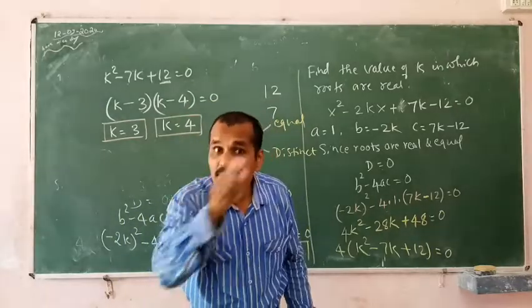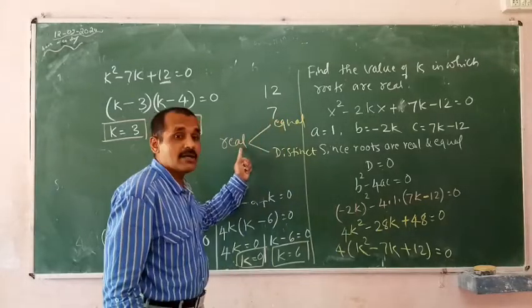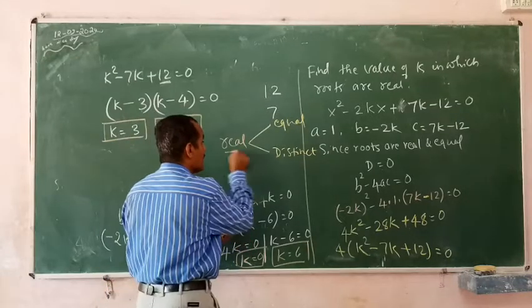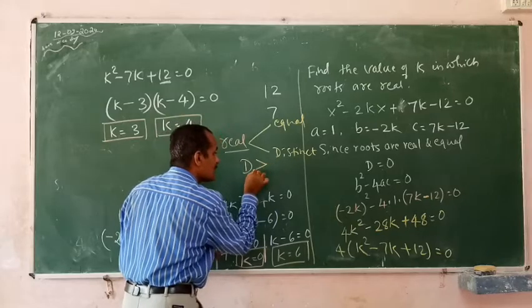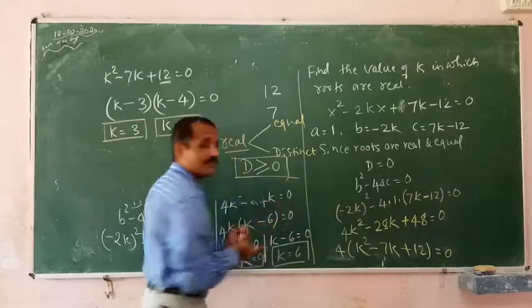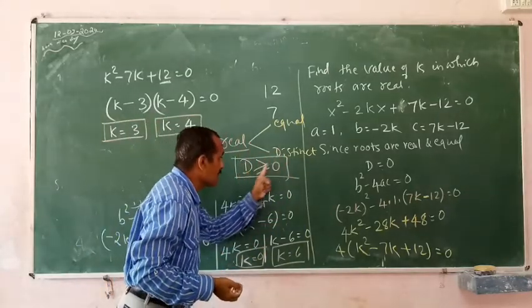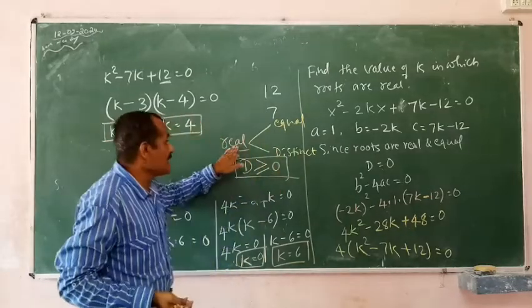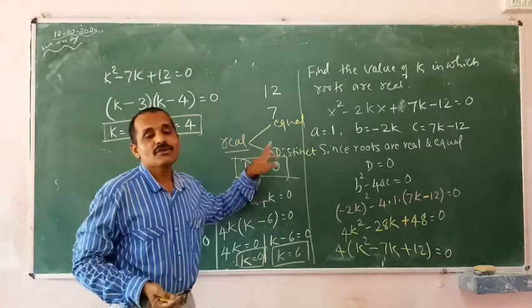Real and distinct means d is greater than 0. Right? But if it is only real, what must be the answer? If it is only real, the condition will be d is greater than or equals to 0. Very, very important point. Real and distinct means d is greater than 0. Real and equal means d is equals to 0. So, only real means you should take d is greater than or equals to 0.